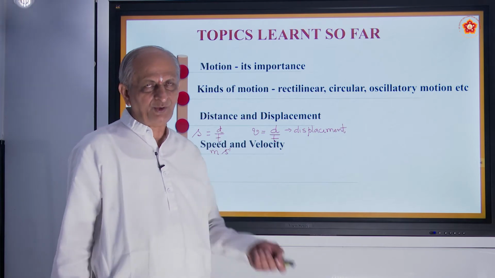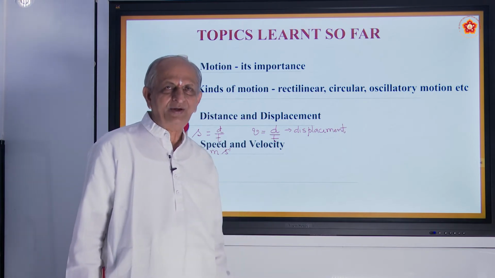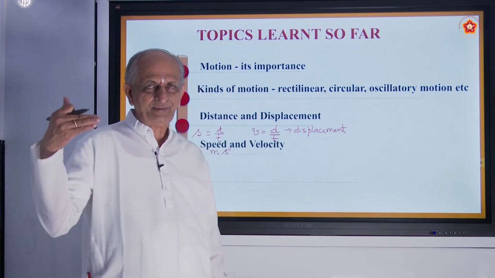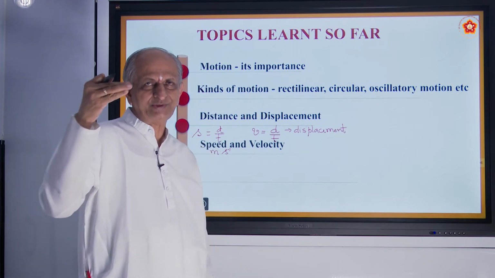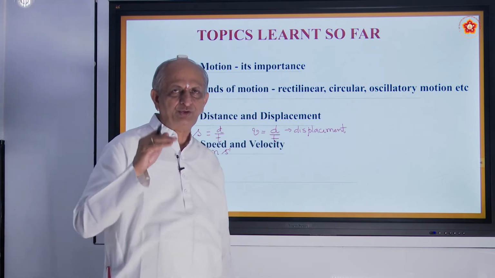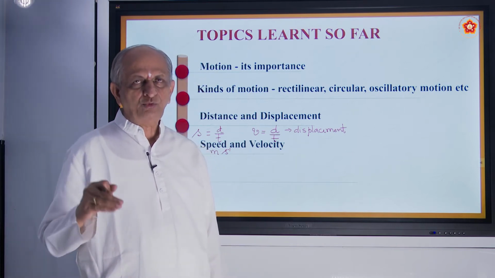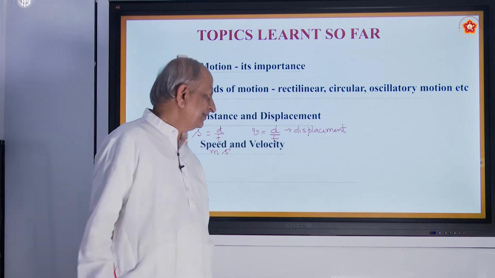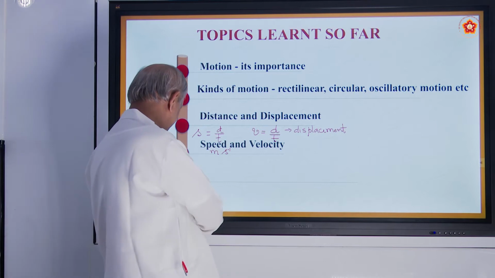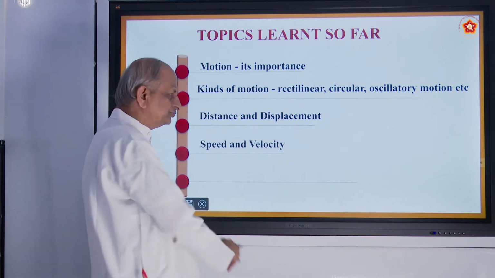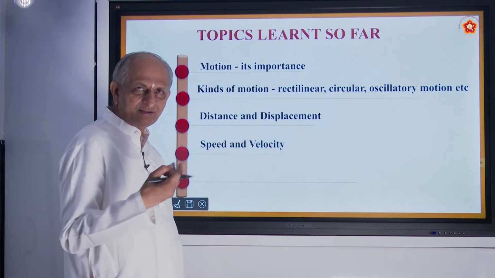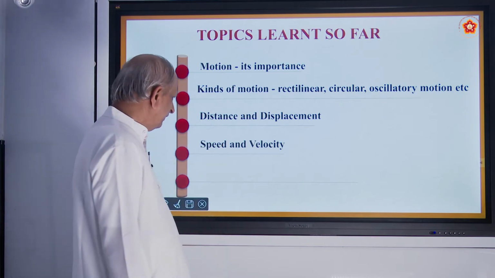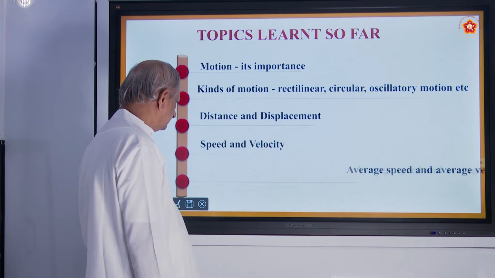Even the wind blows, and that will be the speed of it. Vector means, suppose an aeroplane moves from Bangalore to Chennai, or Bangalore to Mangalore, or Bangalore to Mumbai. So it has a fixed direction. That is what is called velocity. So in our ordinary language, both are the same, but scientifically, velocity and speed are different.